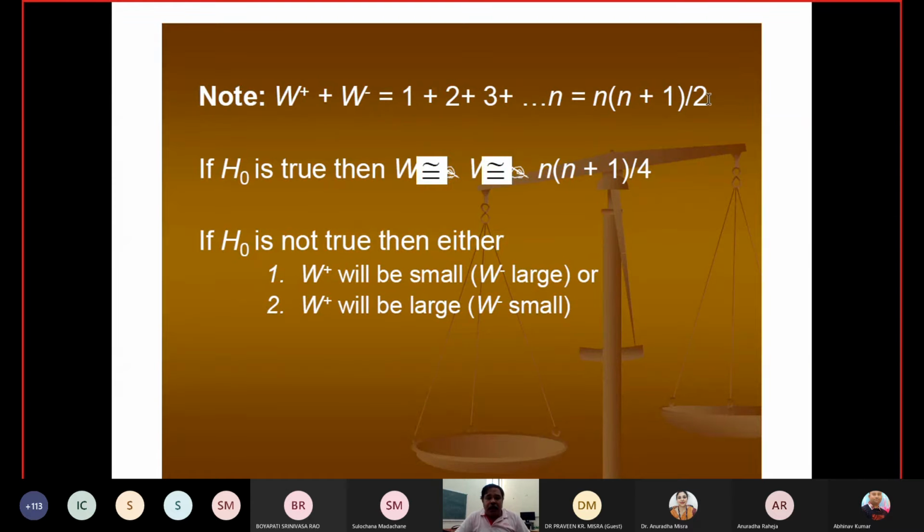Basically, it is the sum of the n natural numbers. And hence H naught is true when W plus and W minus are equal. If H naught is not true, then either W plus is very small and W minus is very large, or W plus is very large and W minus is very small. So now we have to compare. H naught is going to be rejected only in these two conditions. If W plus and W minus are near to each other, then we cannot reject the H naught.